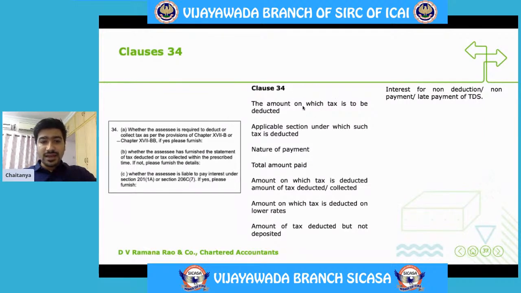If they are above the limit specified under those respective sections, then identify the applicable section under which the TDS is required to be deducted.